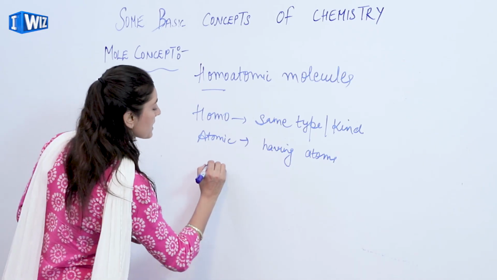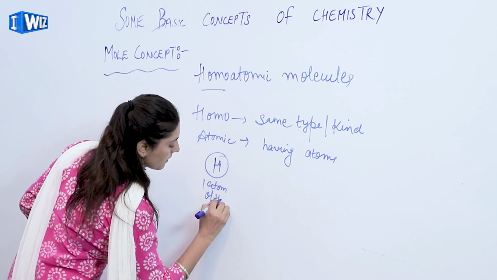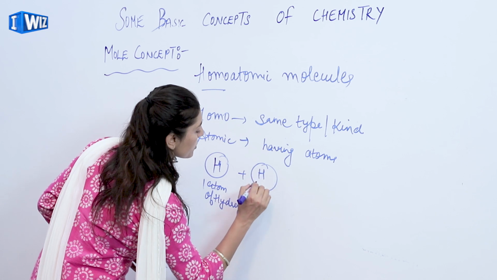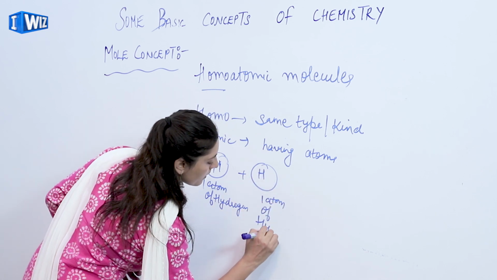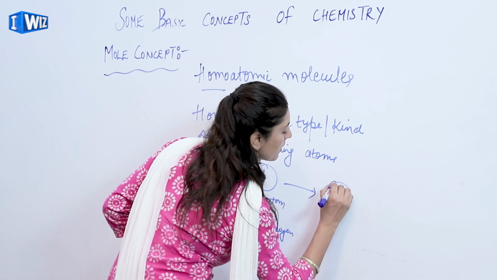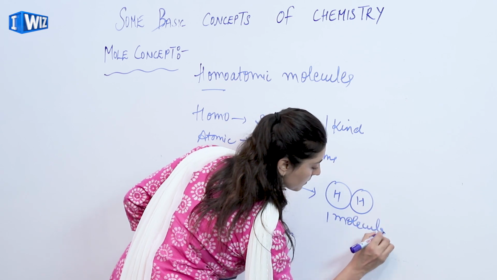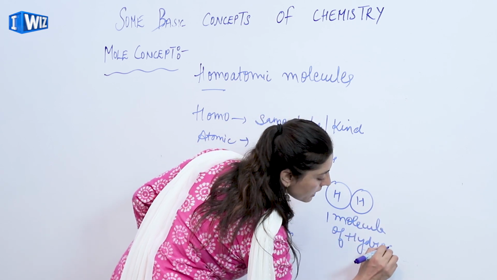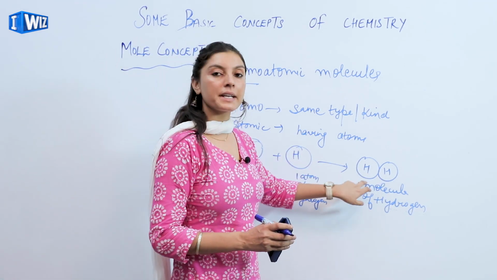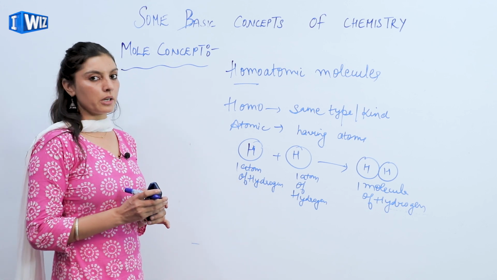For again the same example, when I take one atom of hydrogen and combine it with another atom of hydrogen, I'll get one molecule of hydrogen. I call this homoatomic, the reason being they are the same kind of atoms, and hence this is the example of homoatomic molecules.